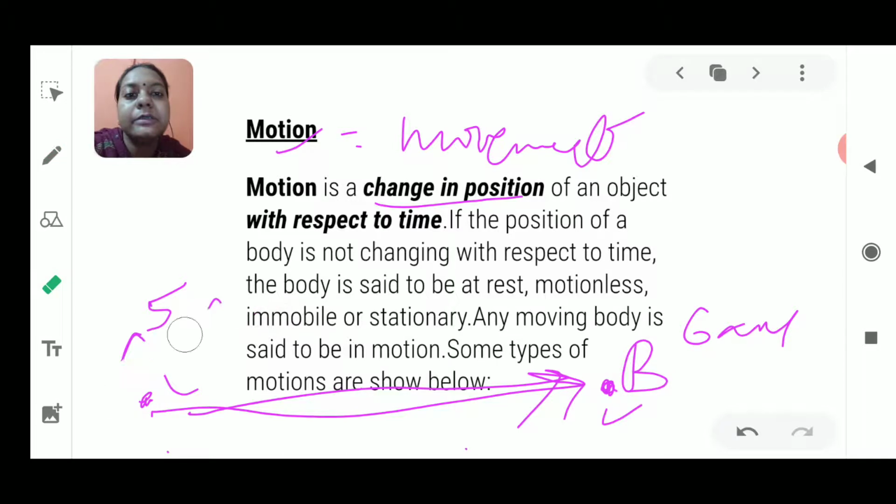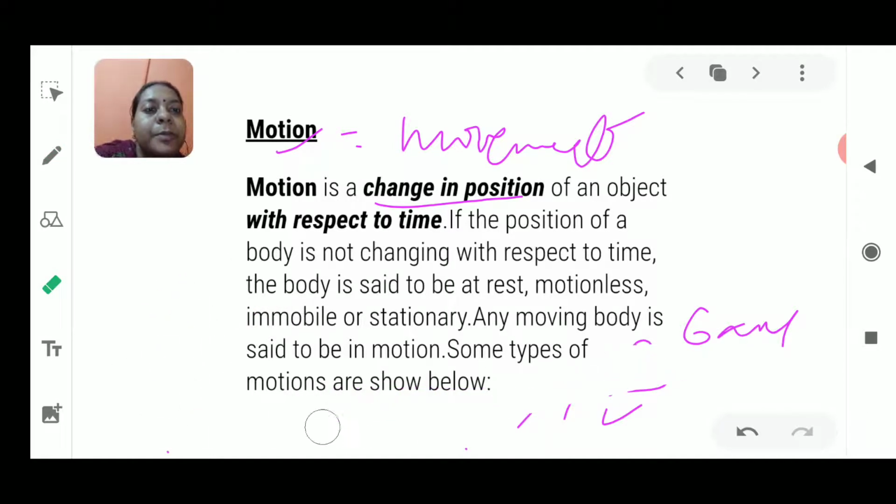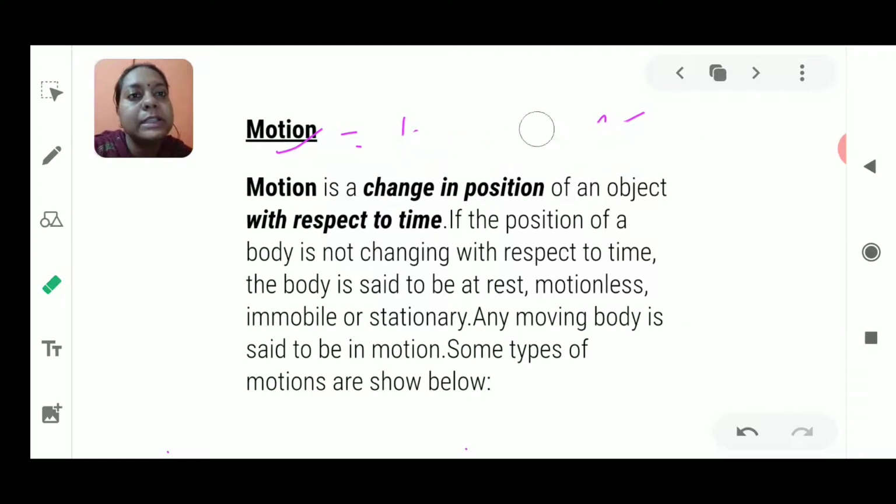If we relate this with time, then it becomes appropriate, and we can say that yes, the object is moving. Why is it moving? Because it has changed its place, and that change in place was done with respect to time. So please remember that motion is a change of position of an object with respect to time.